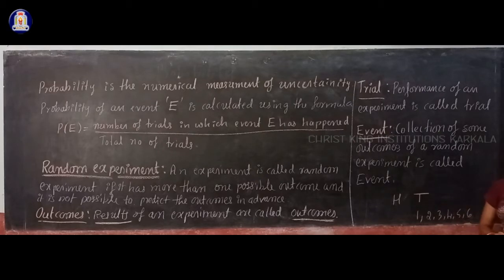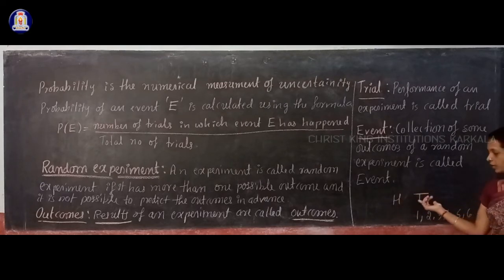So in this experiment also, while rolling a die you have more than one outcome, right? 1 2 3 4 5, any number you may get on the top face. So you have more than one possible outcome, and you cannot predict which number you may get on the die. Okay. So this is also an example for a random experiment, and these numbers 1 2 3 4 5 6 while rolling a die are called what?